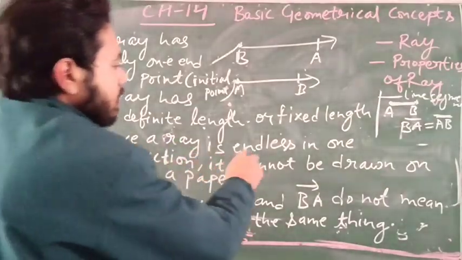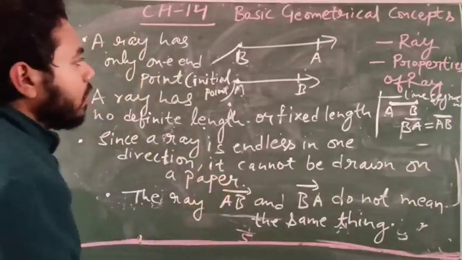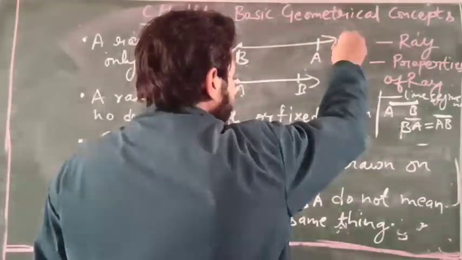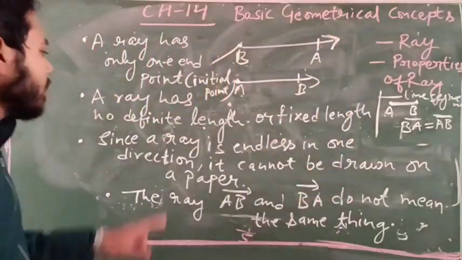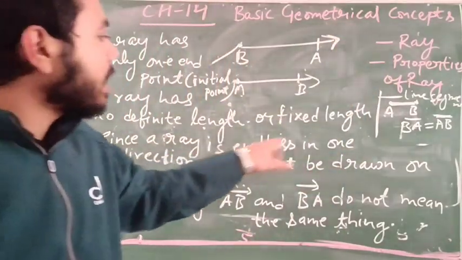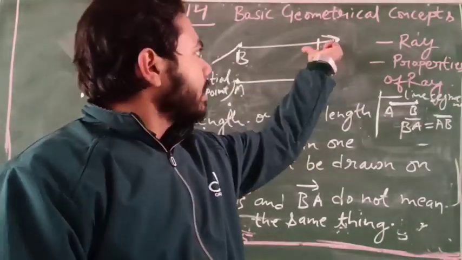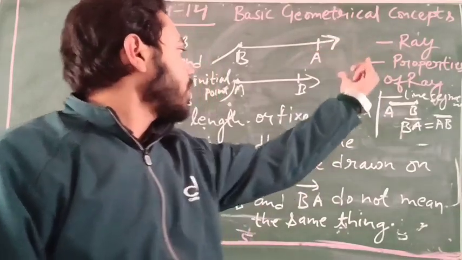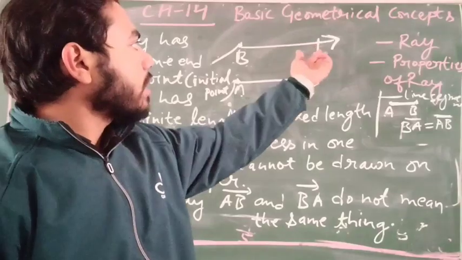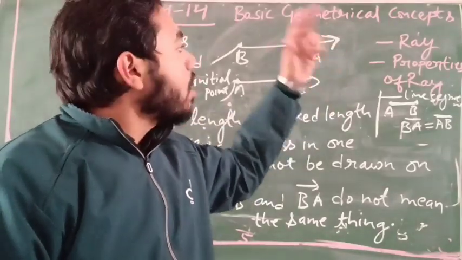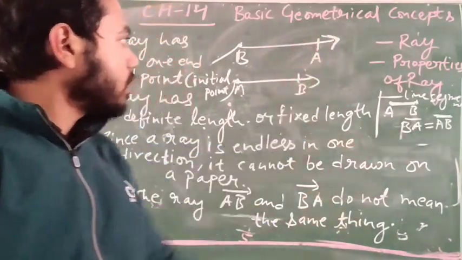Since a ray is endless in one direction, it cannot be drawn on a paper, because it keeps moving endlessly in that one direction. So it cannot be drawn on a paper. We just represent it by a figure on a paper.